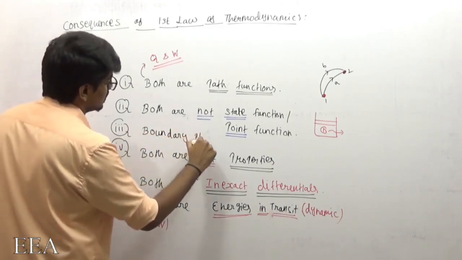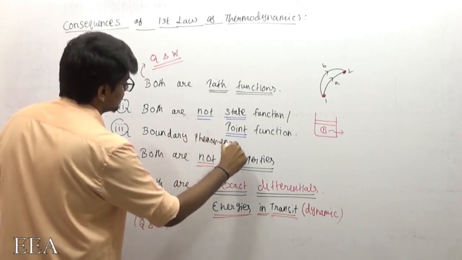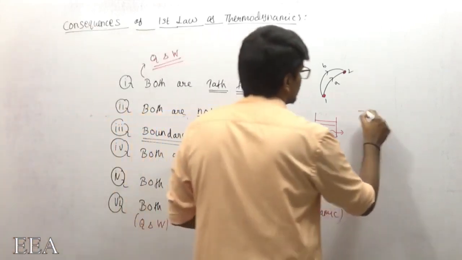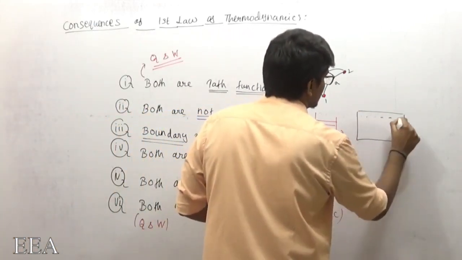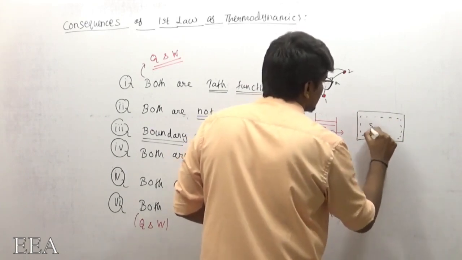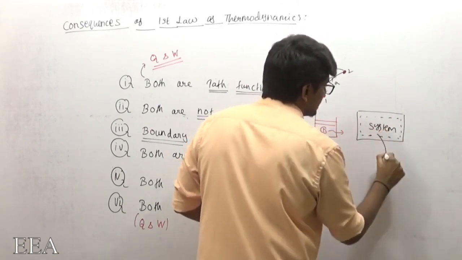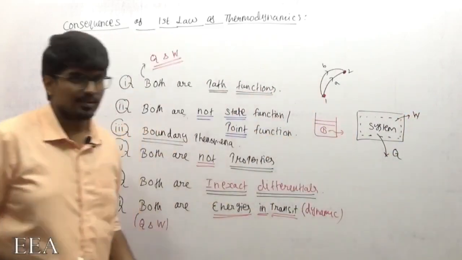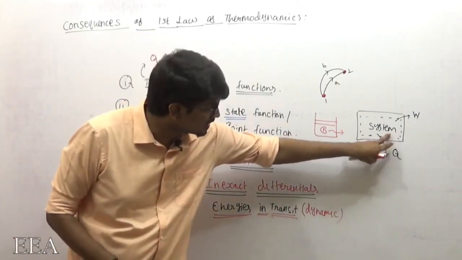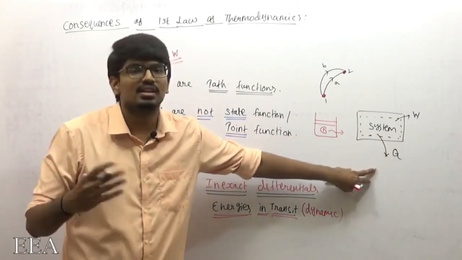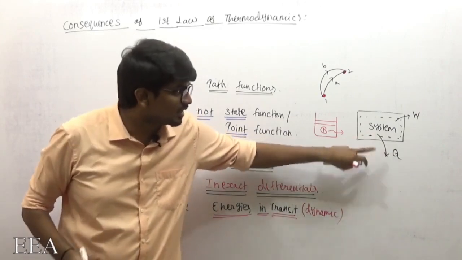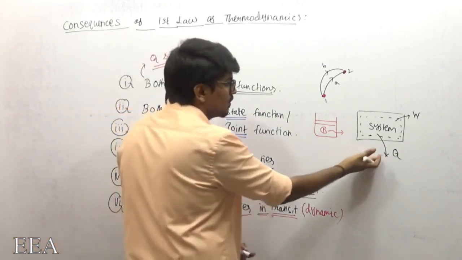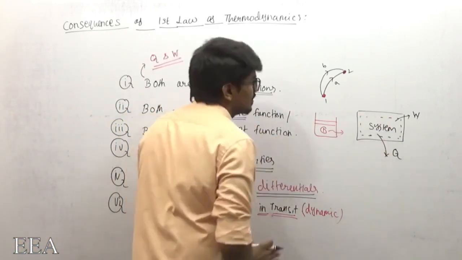Both are boundary phenomena. So what does boundary phenomena mean? That is, both heat transfer and work transfer should cross the boundaries. If I take a system like this, both heat transfer and work transfer should interact with its surrounding. System and surrounding should get interacted. So heat should cross the boundary, come out of the system and interact with the surrounding, or from the surrounding heat should come and interact with the system.